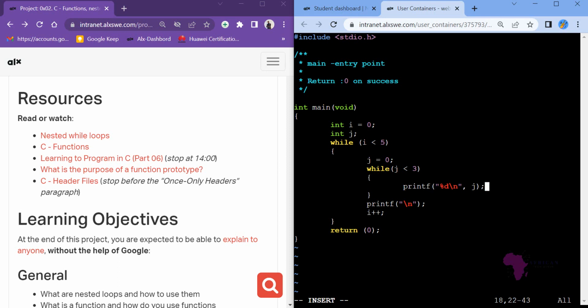What next? If we leave it like that, it will be an infinite loop. We will have now to increment i. So you say increment for us i, like that. Not i, I'm sorry, it's not i. We are incrementing j. It is j. And then like that. So we expect that our code will work.